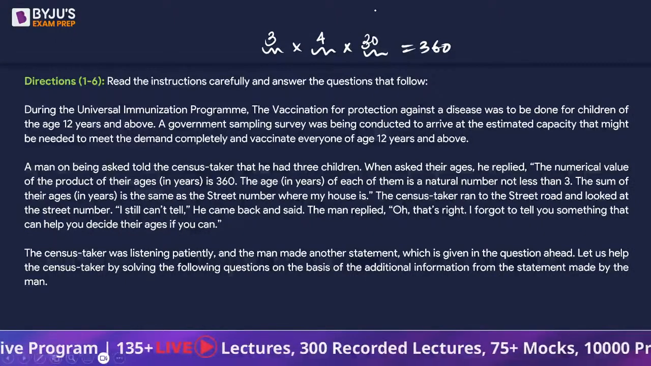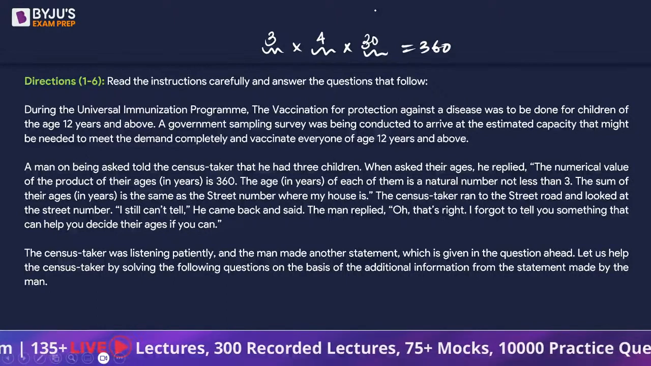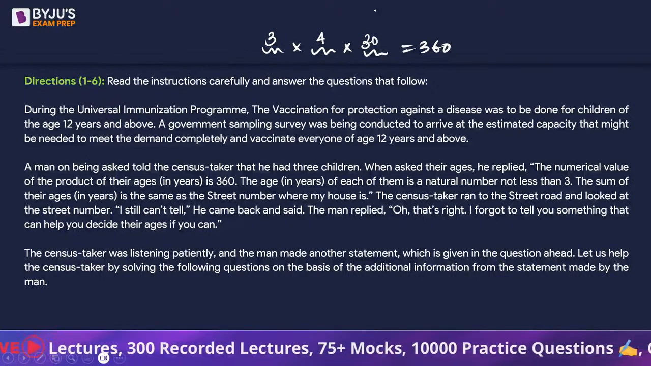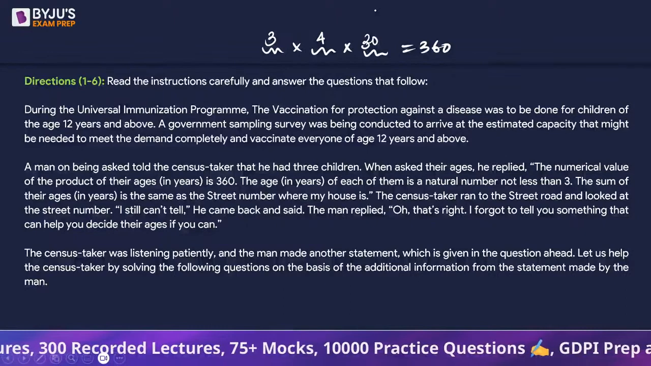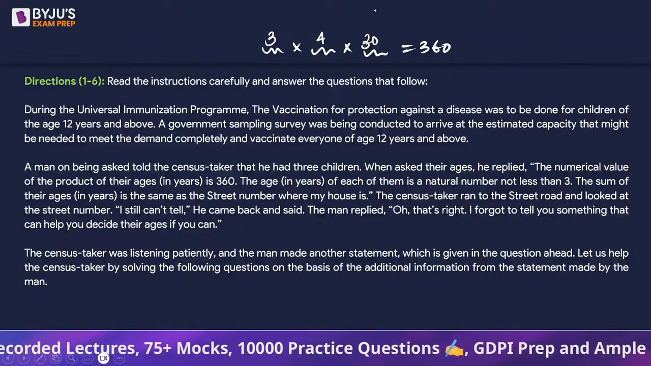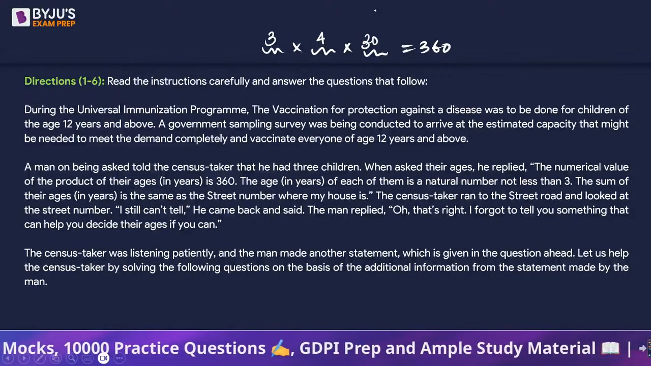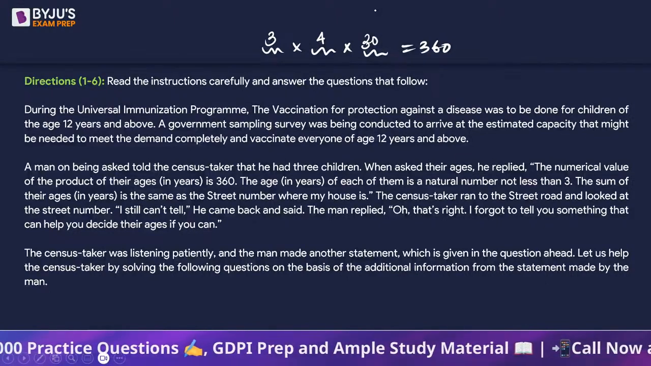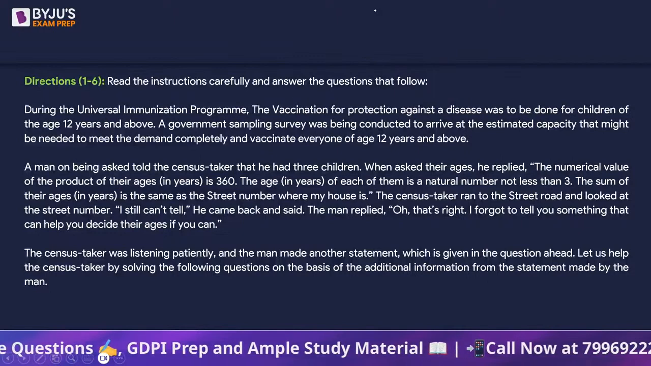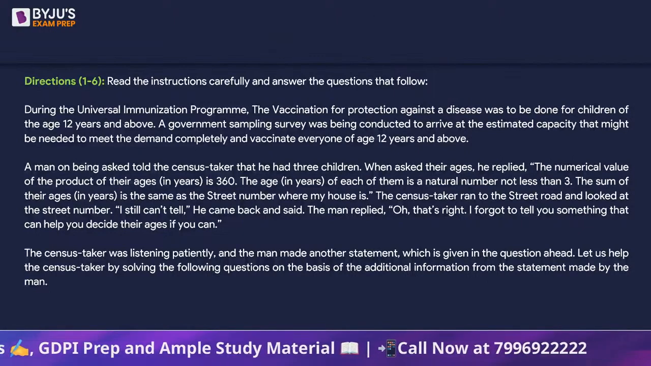You can also have 3 into 5, and then that is going to be 15, and then it's going to be 24. 15 into 24 is 360. So since it's the product of 3 numbers, there are going to be a lot of different ways. So let's not get into the details. Let's straight away jump over to the questions and let's see what the additional statements are.